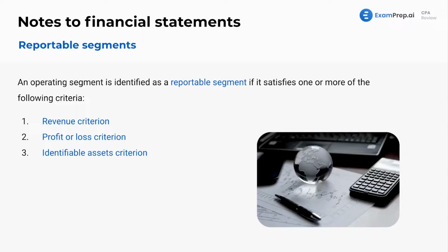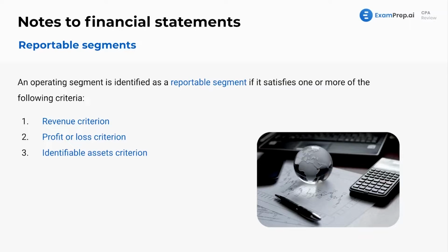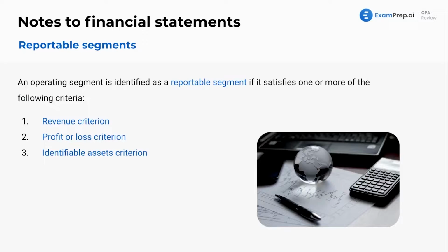Now, reportable segments. An operating segment is identified as a reportable segment if it satisfies one or more of the following criteria. Now, this is how you actually determine if something should be its own reportable segment. We've got three criteria, and let's go through them. We've got revenue, profit and loss, and assets. Basically, the thought here is if it's making enough money, if it has a significant amount of profit or loss, and if it's got a good amount of assets, it should be its own segment, right? Now, it's got to pass these tests, one or more of them.